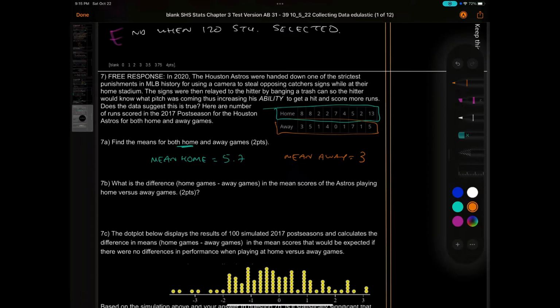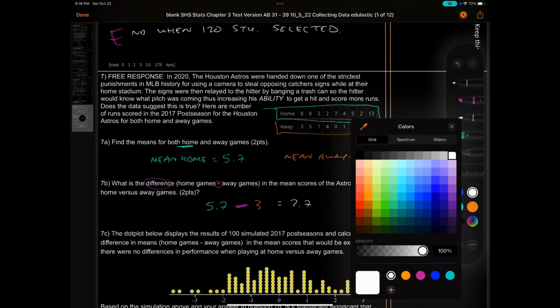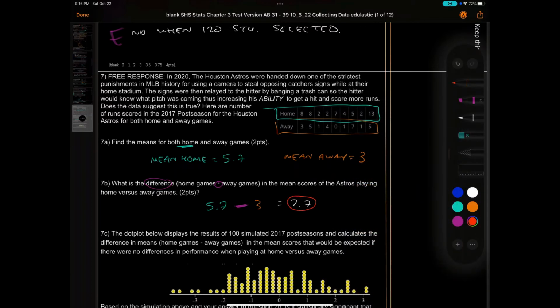B, what is the difference? Difference is subtraction. What is the difference in the mean scores of the Astros playing away? So 5.7 minus the 3 gives me 2.7. So that basically means they're scoring at home 5.7 runs and then averaging 3 runs at away games. You might be thinking, well, away, you don't have your fans to cheer you on. You're not used to the park. And so 2.7 runs is quite a bit. Let's figure out if it is unusual, 2.7.